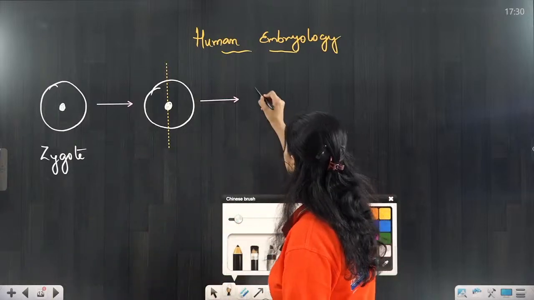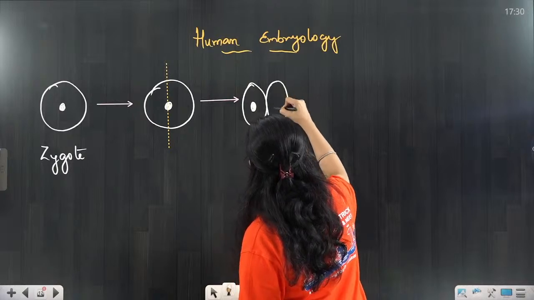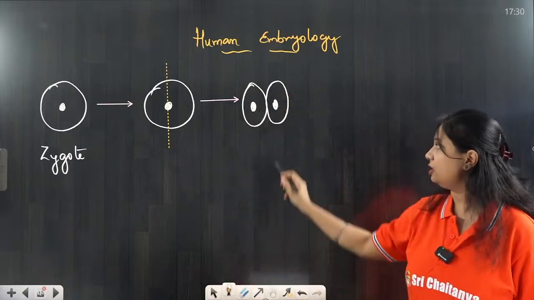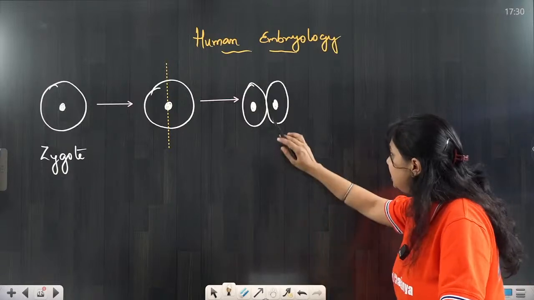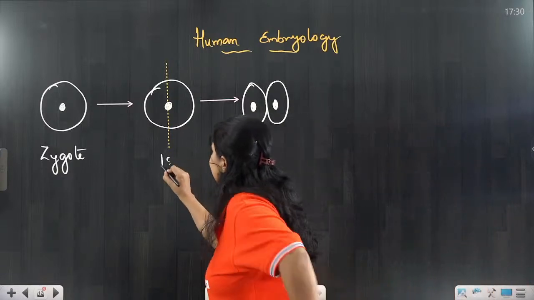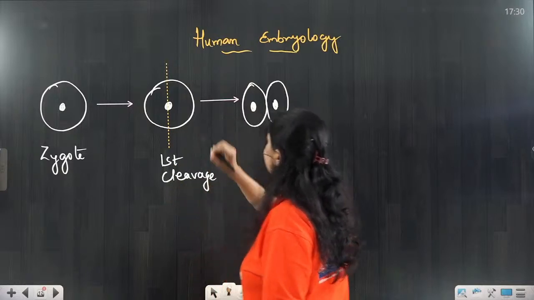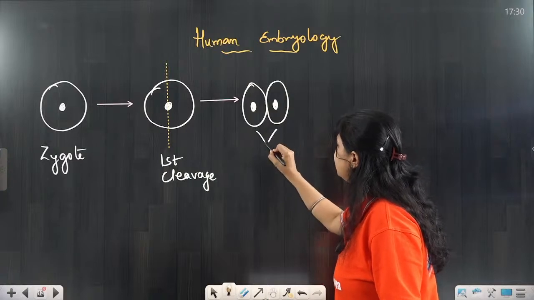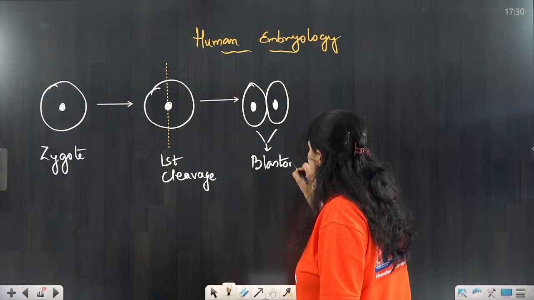At the end of the cleavage division, the daughter cells are reduced in size. The two daughter cells that are produced are called blastomeres.